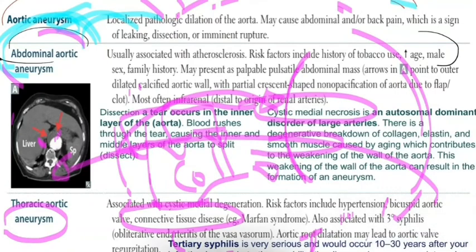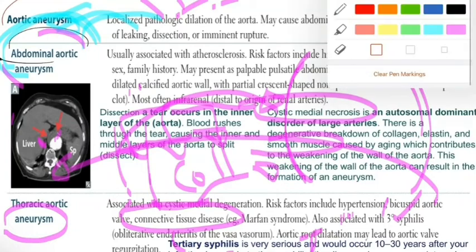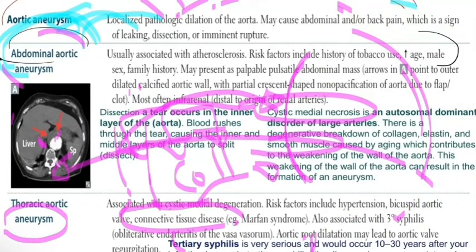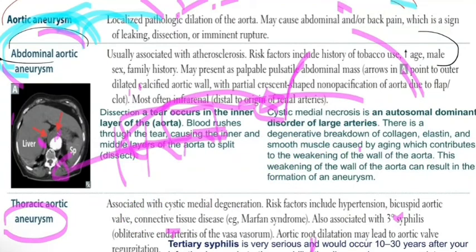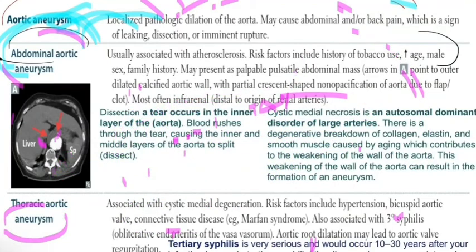Now it's also associated with the third or tertiary syphilis. So tertiary syphilis can also lead to thoracic aortic aneurysm. So: cystic medial degeneration, bicuspid aortic valve, and also tertiary syphilis.